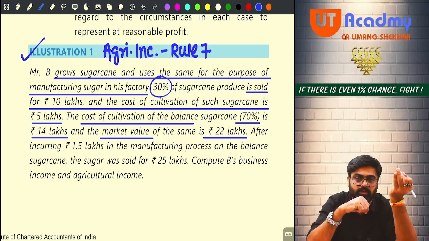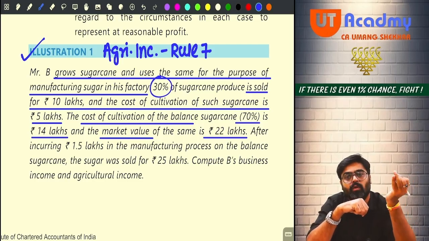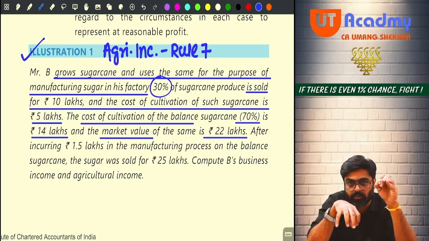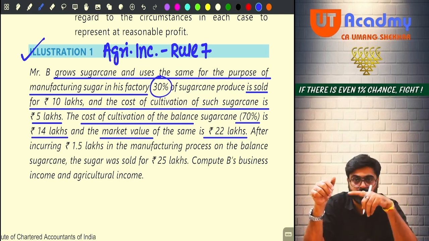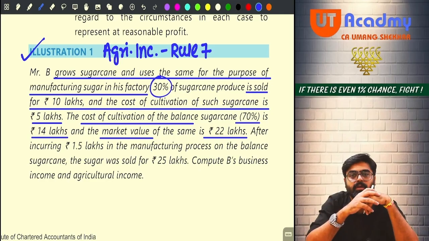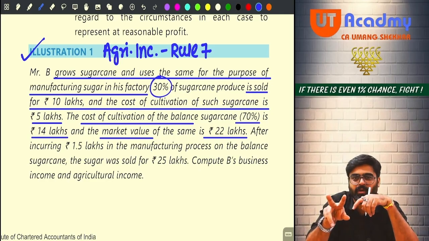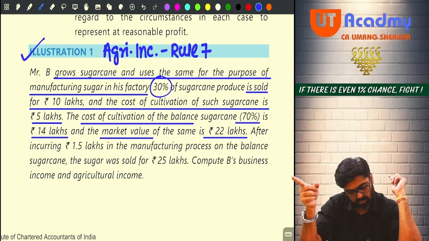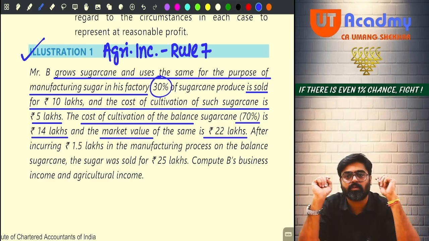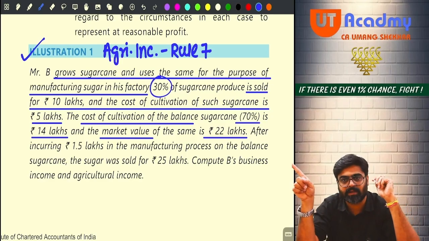The sale price of the sugar, out of that sale price, the cost of cultivation of this 70% will not be reduced. The market value of this 70% will be reduced. Yes or no? Whatever the difference between these two amounts will automatically be your agricultural income, amounting to 8 lakh rupees. 22 minus 14, 8 lakh rupees. That will be your agriculture income.